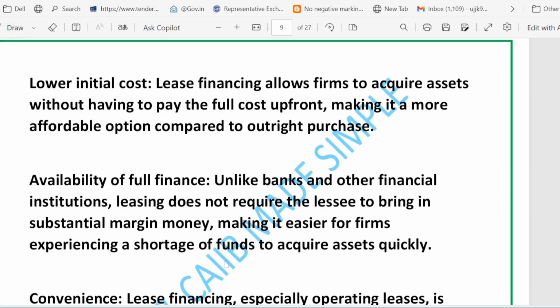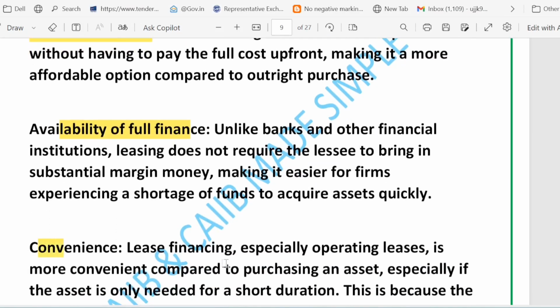So leasing also has practical advantages, right? Like lower initial cash outlay. This is one of the practical advantages. Easier access to full finance, right? You have availability of full finance. Then more convenient access to the asset. You can see more convenience is there, access to the asset, right? And some more points are there.